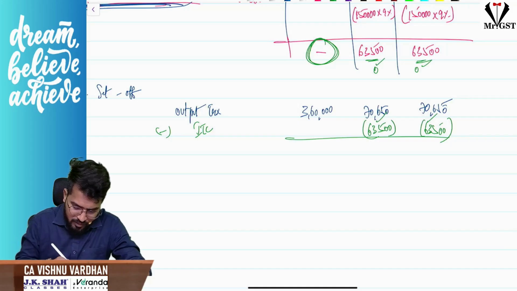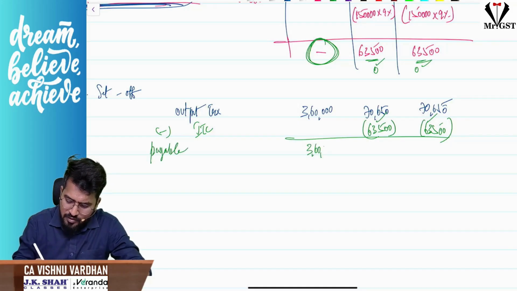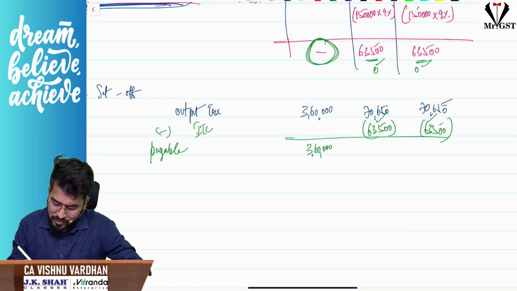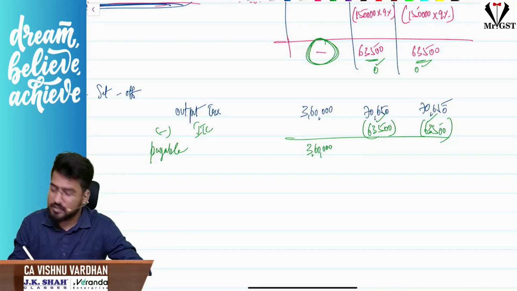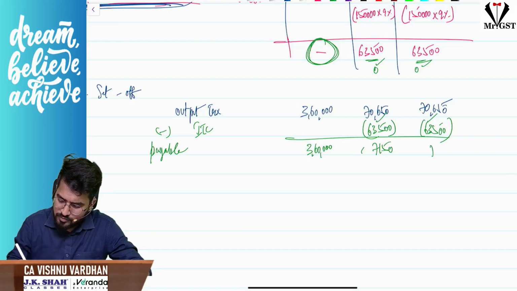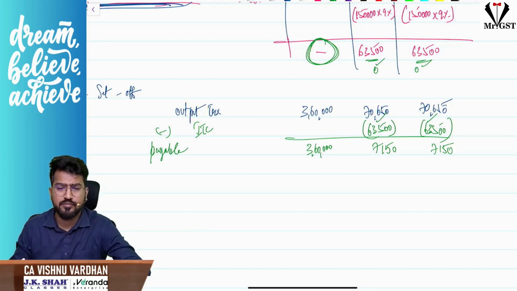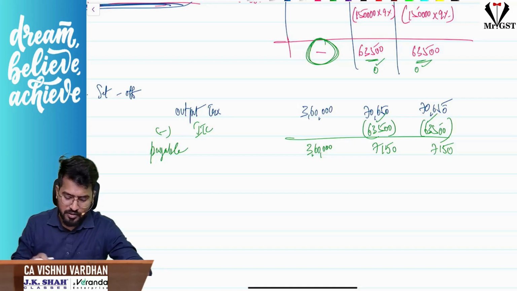It is like, what is payable? Payable will be 3,60,000. And what is the balance amount here? 7,150. Super. So that is what the concept.